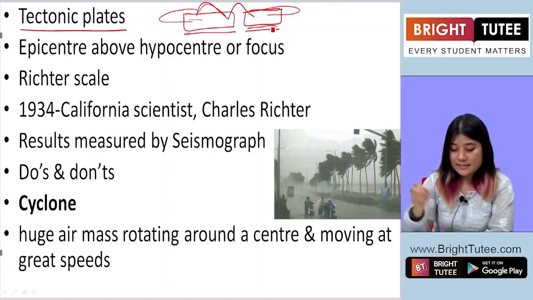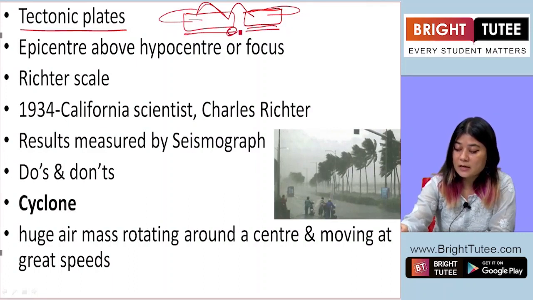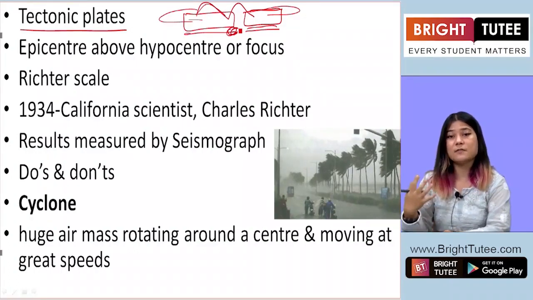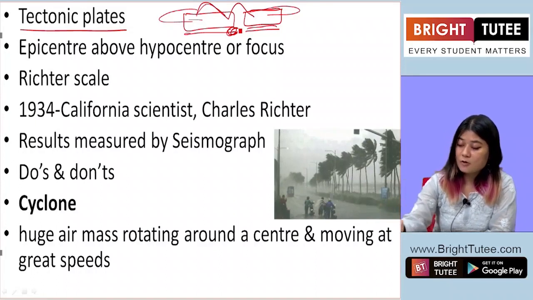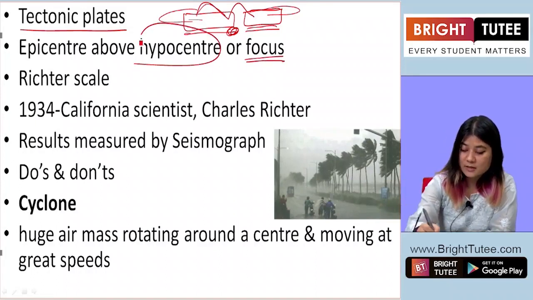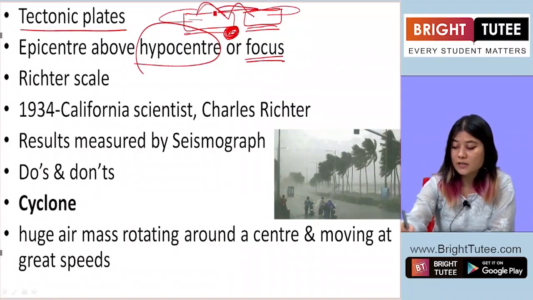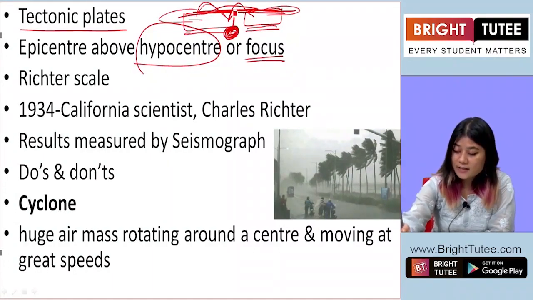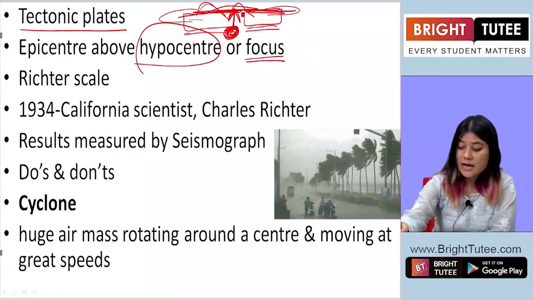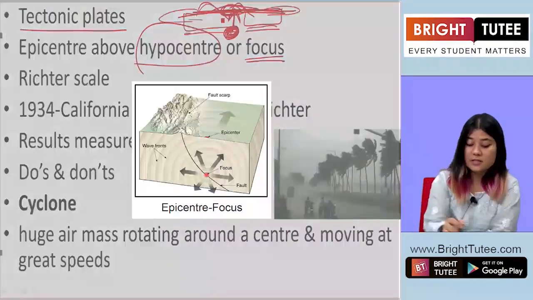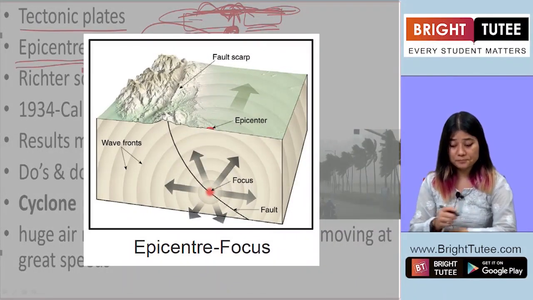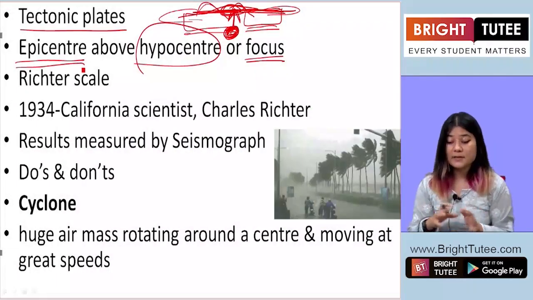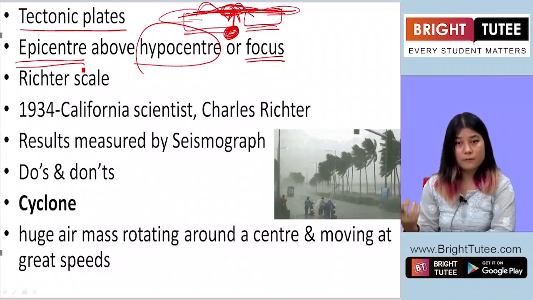Now the point beneath the earth's crust where such release of sudden energy takes place is called the focus or the hypocenter. Now this focus leads to shaking of the earth's crust or the land, the earth's surface. Now the surface which lies directly above the focus, that part of the earth's surface, is called the epicenter. So that's the difference between the epicenter and the hypocenter or the focus.